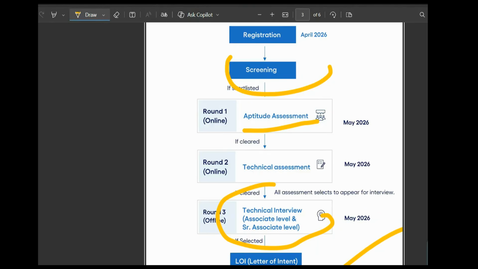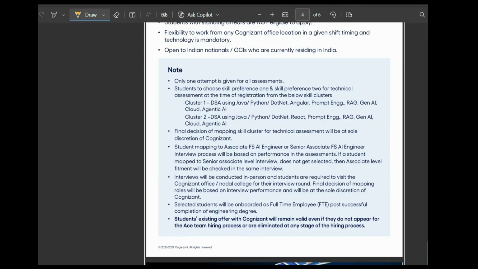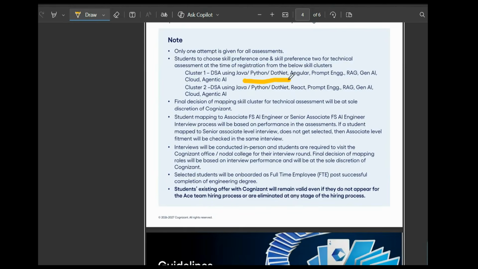Coming to the technical assessment, this is the most important round. You will be tested on DSA using Java or Python or .NET, plus technologies like React or Angular, and AI concepts like prompt engineering, RAG, cloud basics, and agentic AI. Okay, they check how you solve the problems, not just coding.